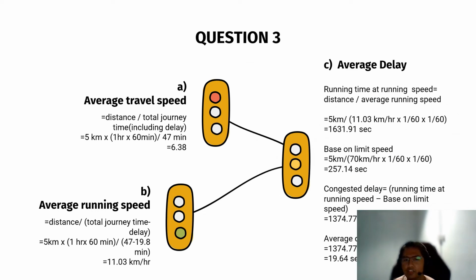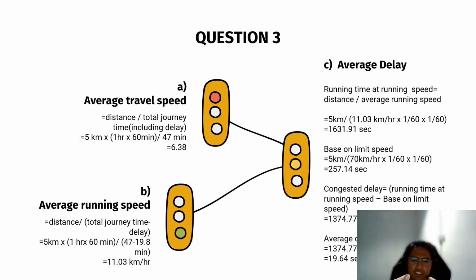For the answer of A, which is average travel speed, the formula is distance divided by total journey time, which is including the delay. So our distance is 5 km multiplied by 1 hour, which is 60 minutes, divided by 47 minutes.